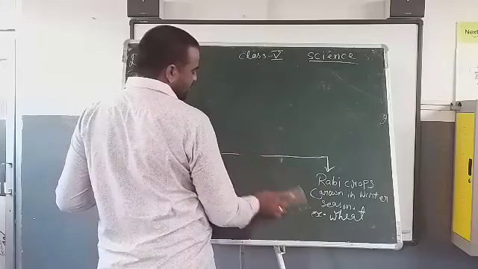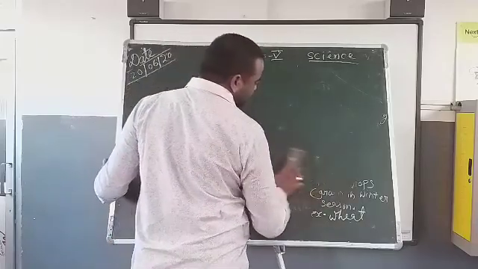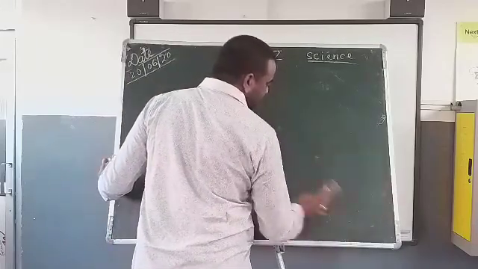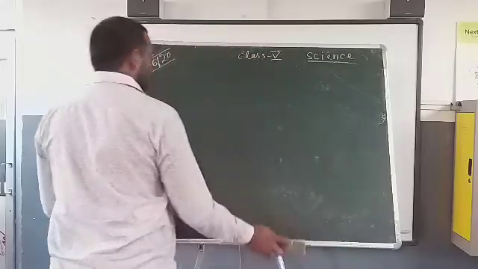Now we will discuss the steps in agriculture.